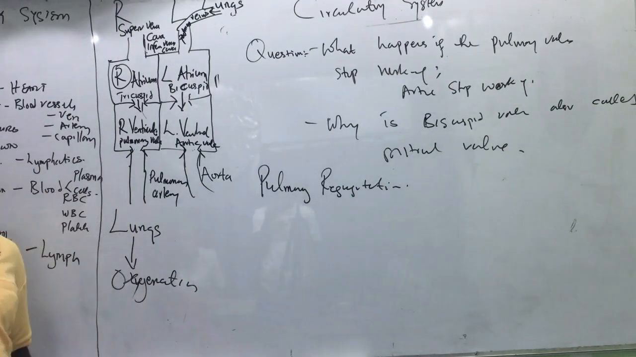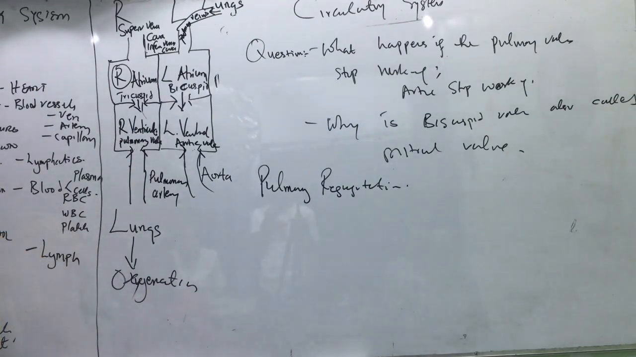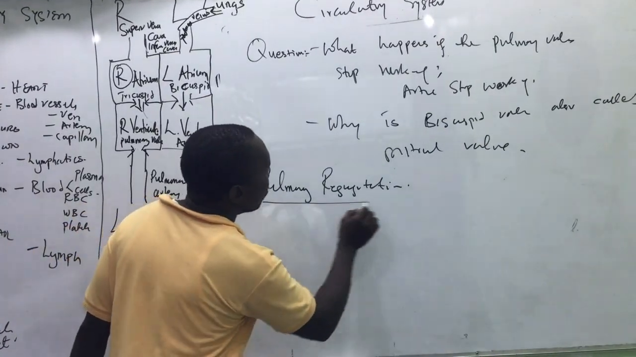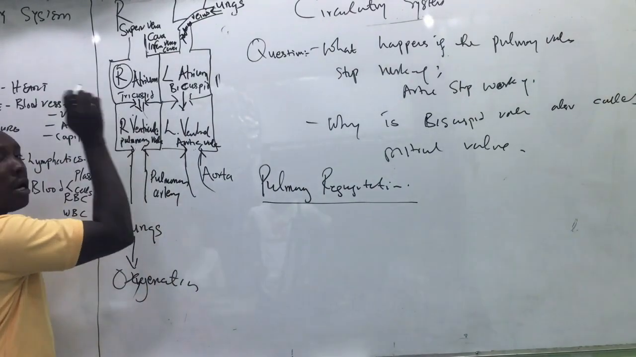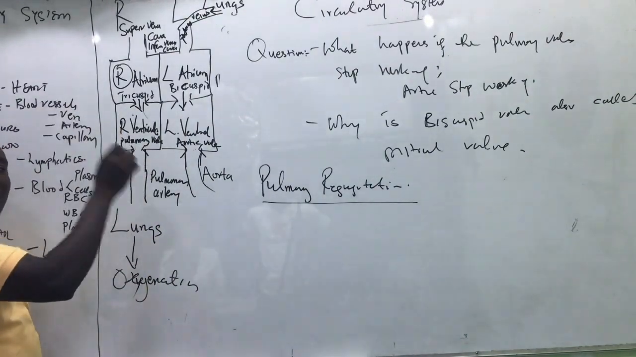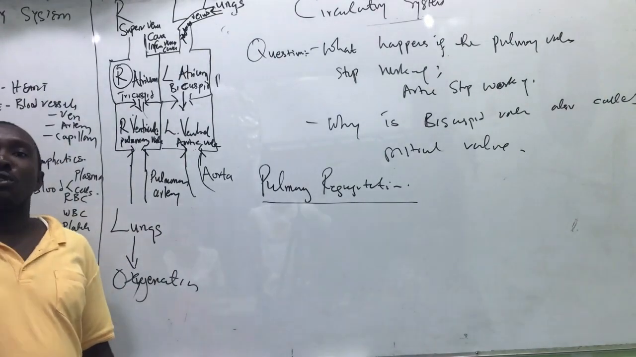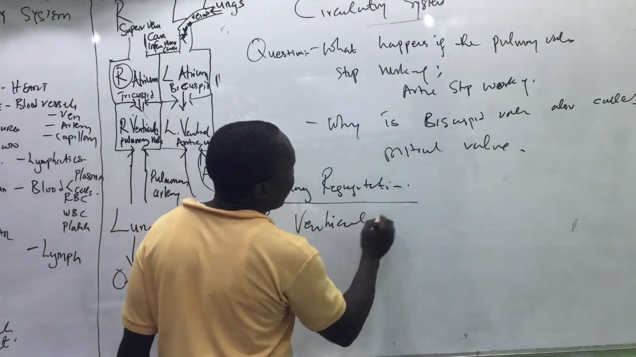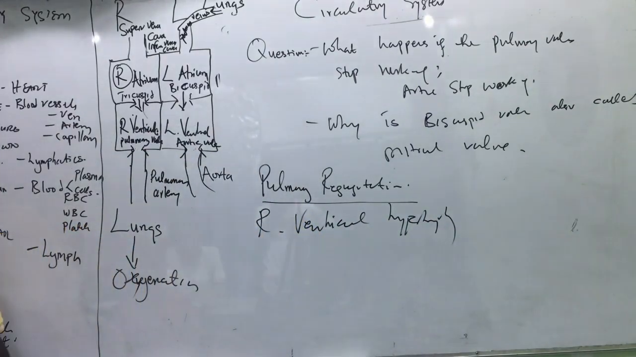Pulmonary valve not working implies that blood will flow back. The function of that valve, which is to prevent the backward flow of blood, is no longer there. So the blood will flow back. Such a situation is called pulmonary regurgitation. When it happens, there will be too much blood left in the right ventricle, and it will result in right ventricular hypertrophy. The right ventricle will increase in size. Are you with me?